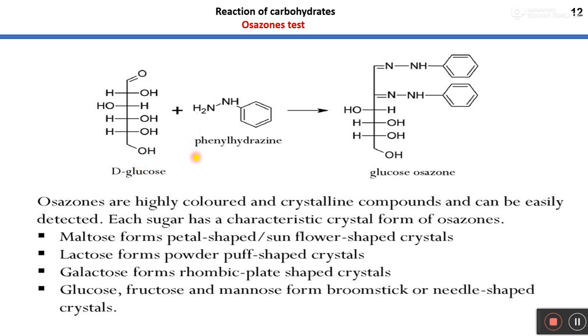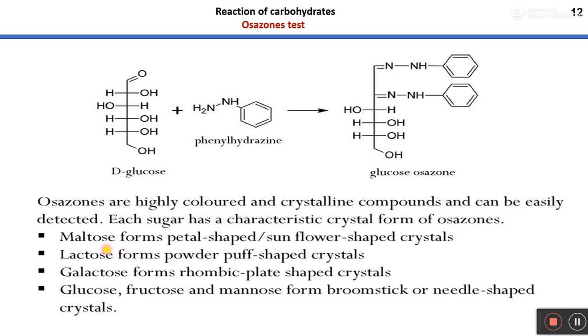When it reacts with phenylhydrazine, it forms glucosazone. Osazones are highly colored, crystalline compounds and can be easily detected. Each sugar has a characteristic crystal form of osazone. In this way, you can identify different kinds of sugar, because this reaction forms different kinds of crystal structures.